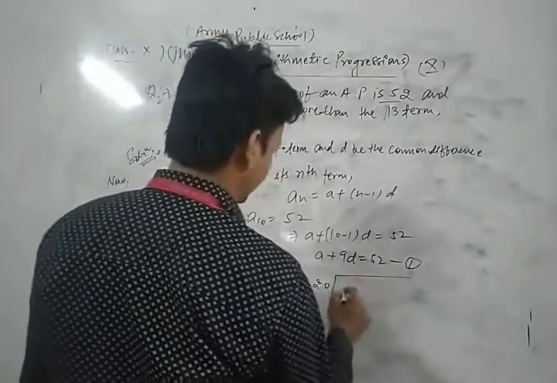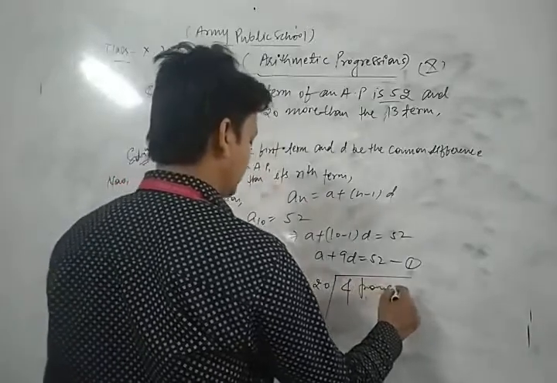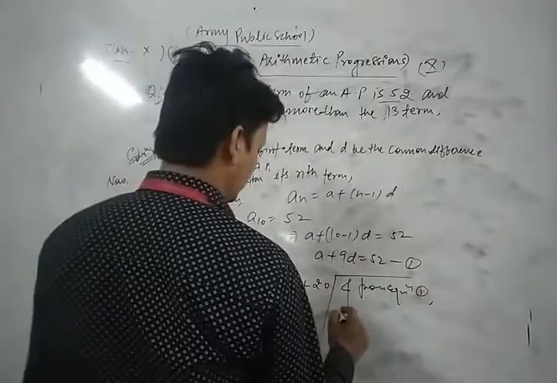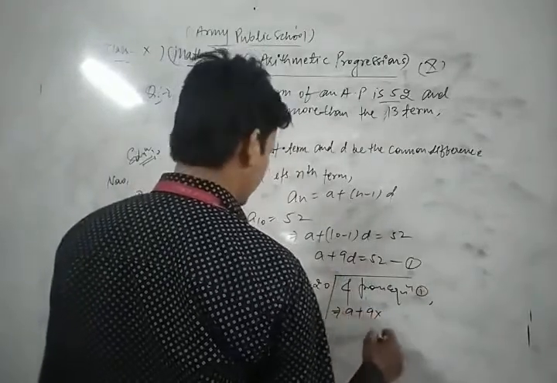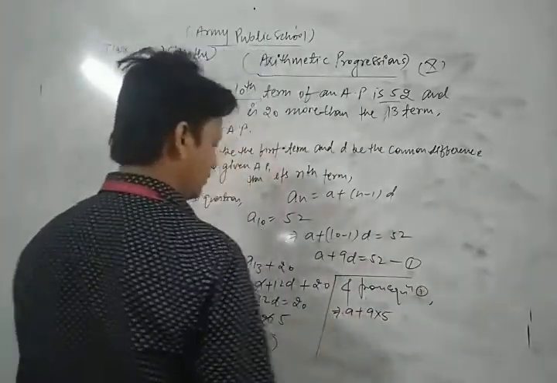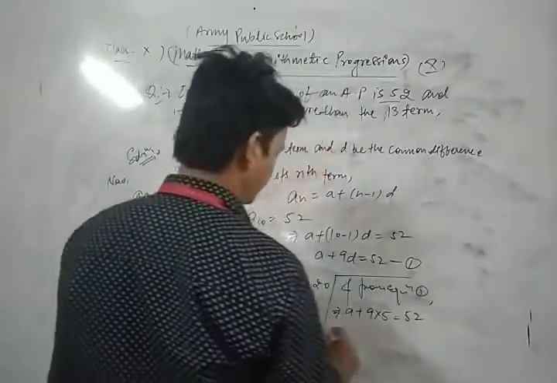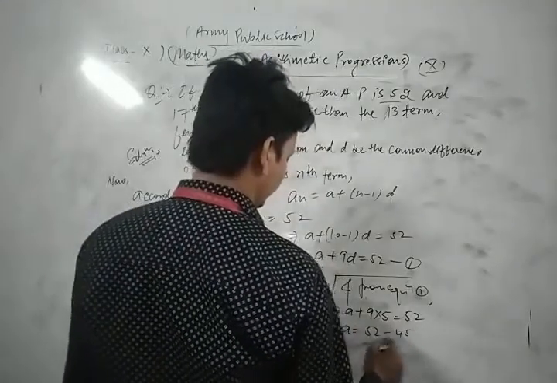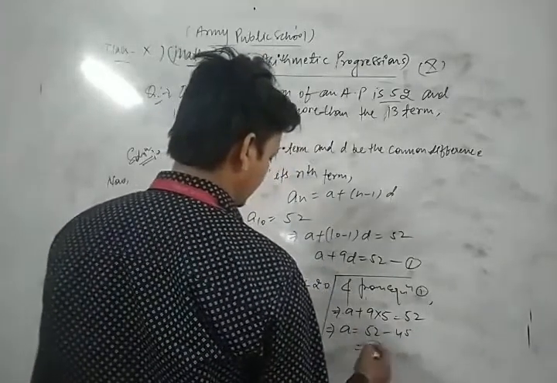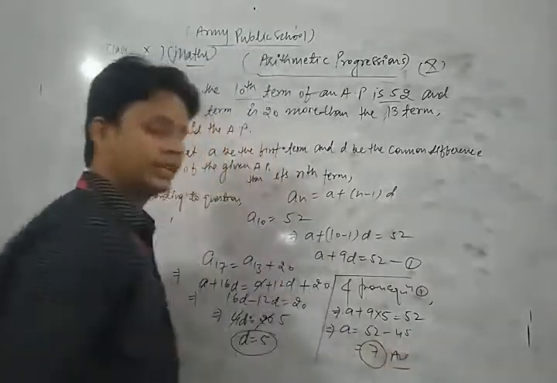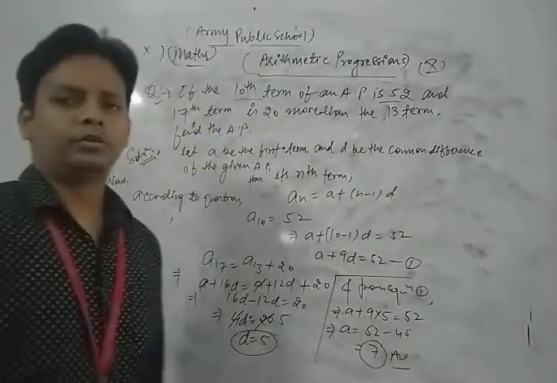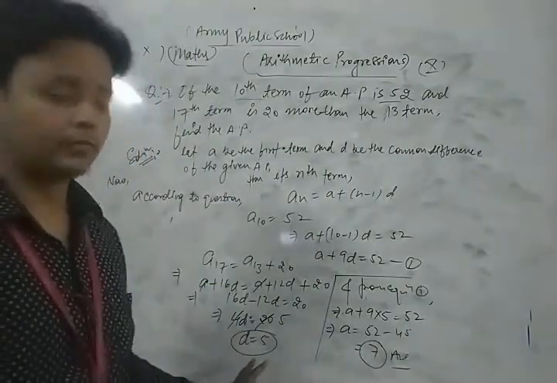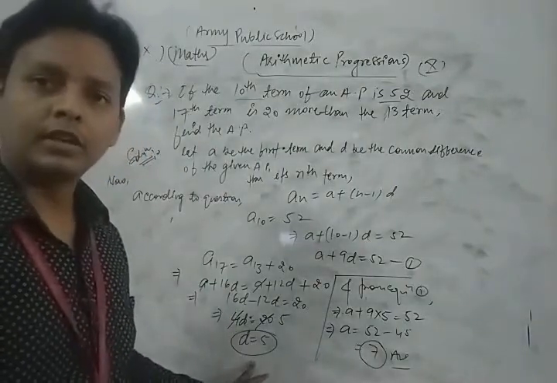Now from equation 1 we put the value of D. So A plus 9 into 5 is equal to 52. That is, the value of A is 52 minus 45, so we get 7. Thus the value of A is 7. In this way we find the first term as well as the common difference of the given AP.